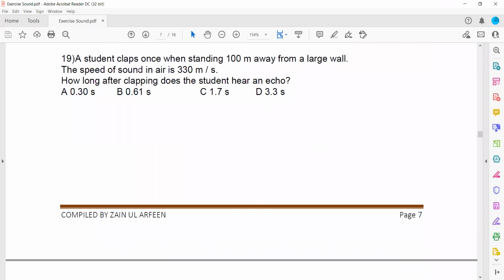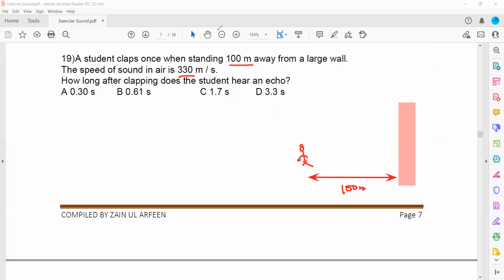Then a student claps once. She's standing 100 meters from a large wall. For example, this is a wall and a student is standing 100 meters from the wall. That's the distance between the wall and the student. The speed of sound is 330. How long after clapping does the student hear an echo?